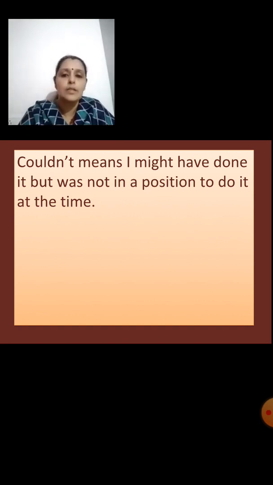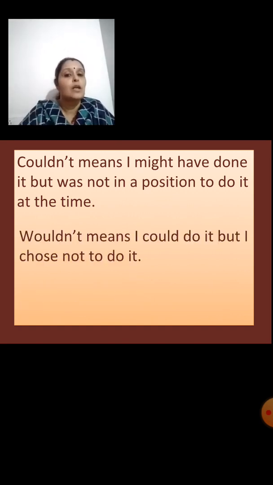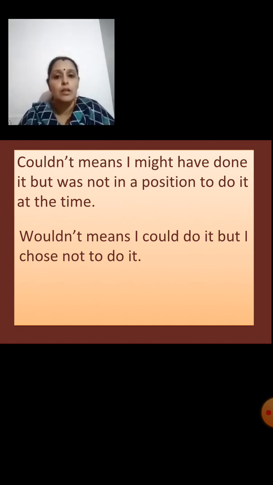Now the same way, wouldn't. Wouldn't means I could do it, but I chose not to do it. Supposing you're sitting and watching television and your mother calls you to help her out. Instead of going and helping her, you tell her, no, I won't come.